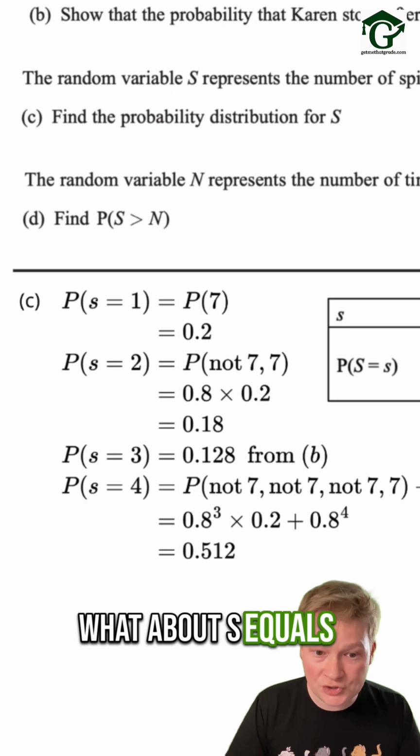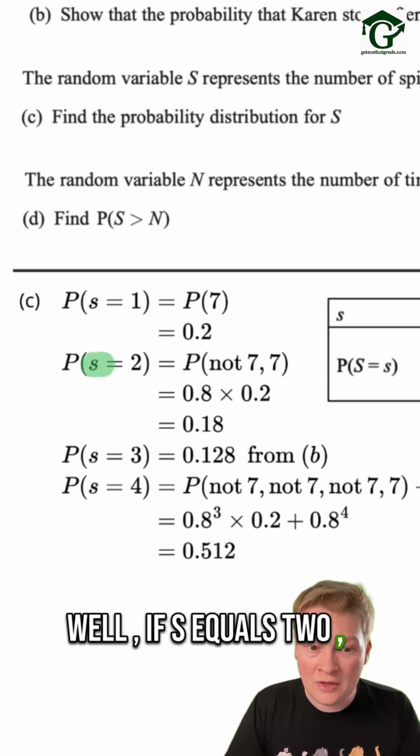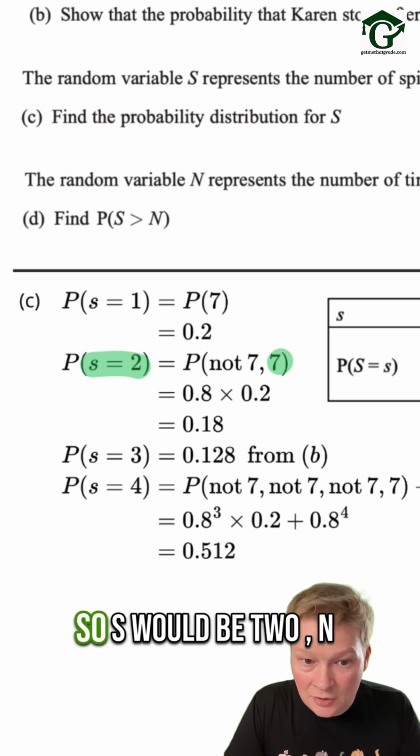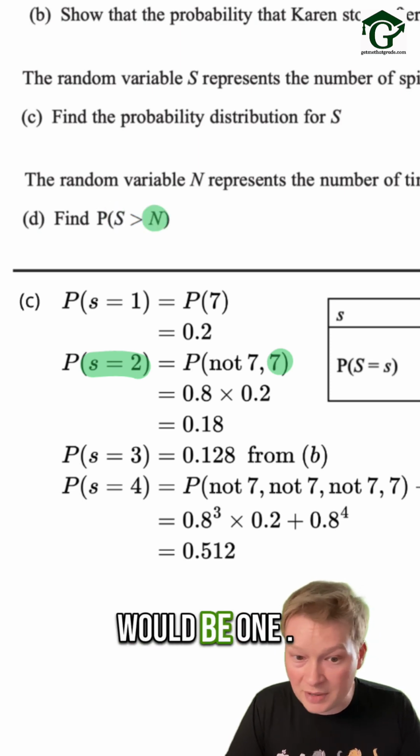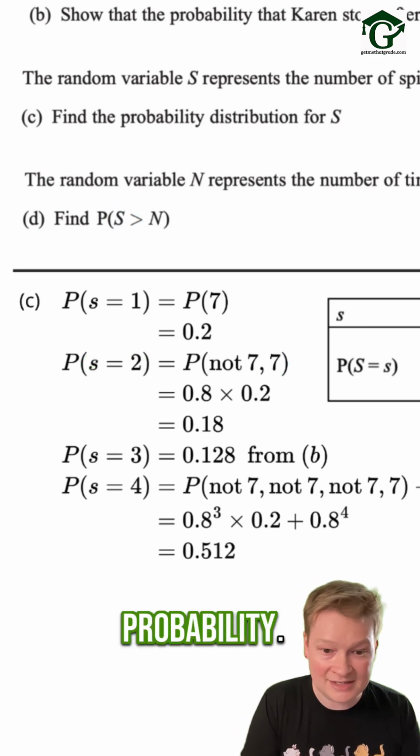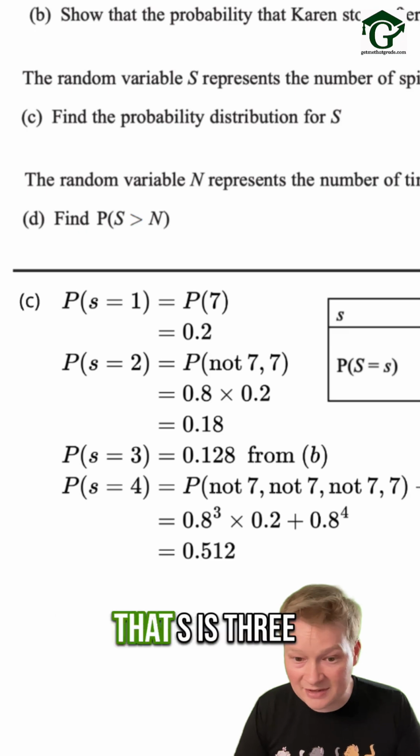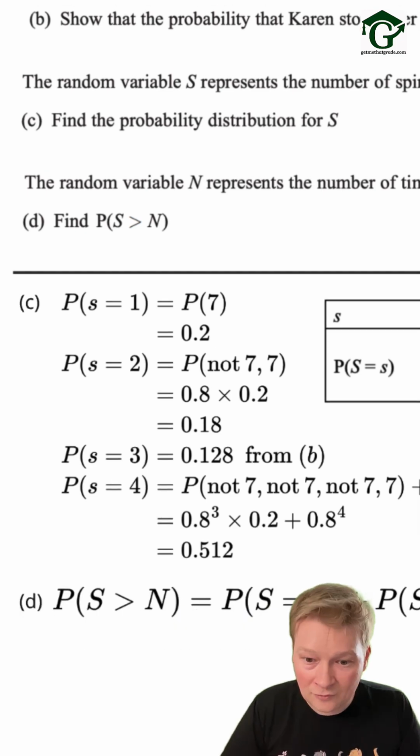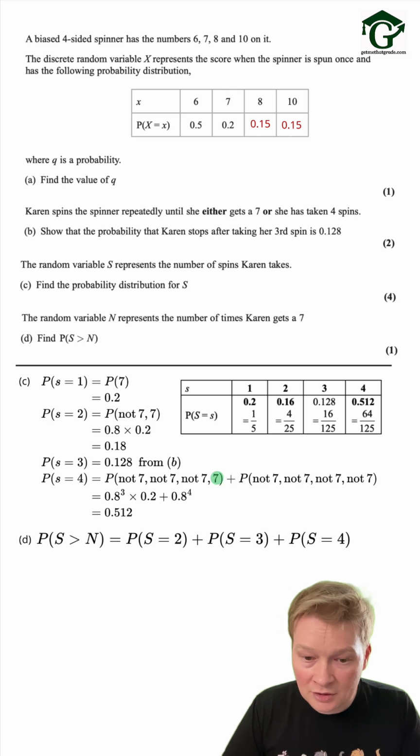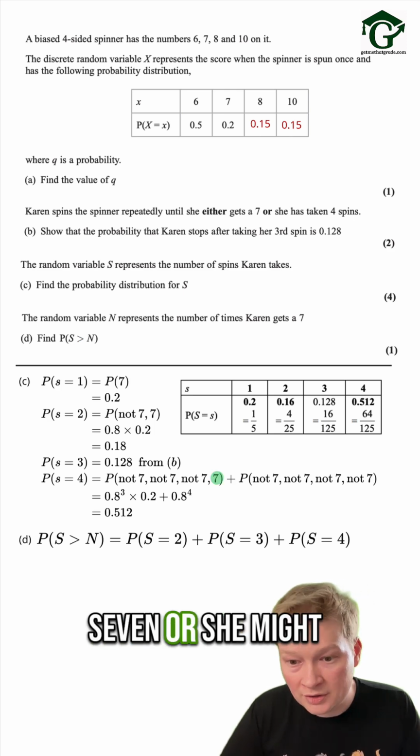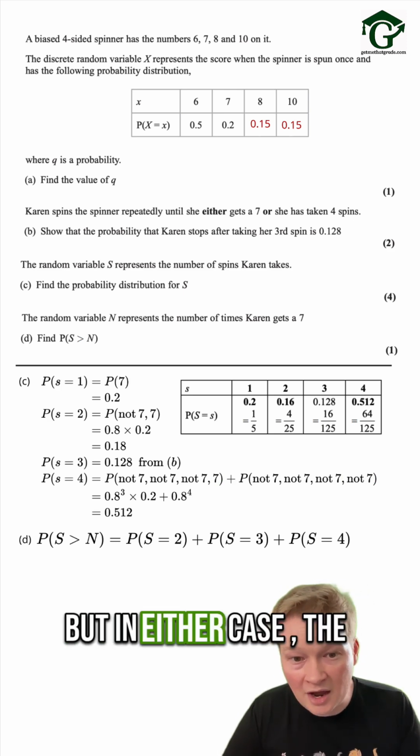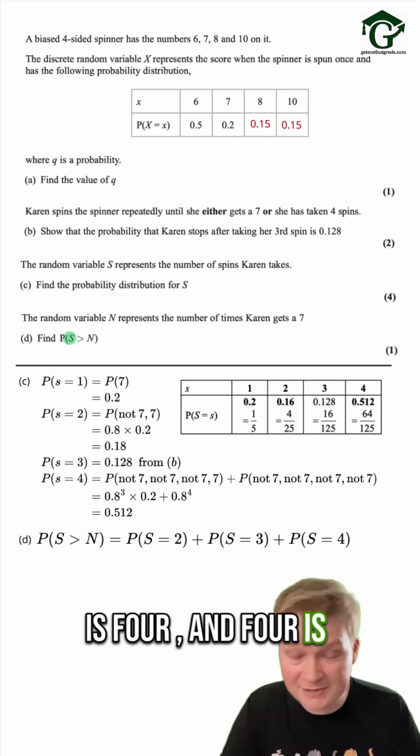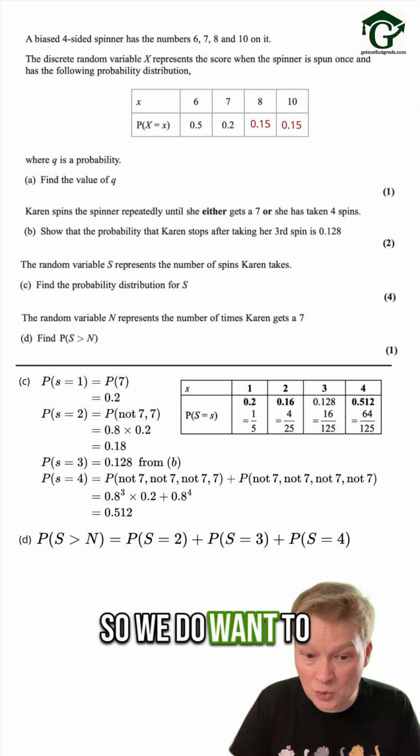What about s equals 2? Well, if s equals 2, then she only gets 1 7, and that's on the second spin. So s would be 2, n would be 1. So we do want to include that probability. Similarly, we want to include the probability that s is 3 and s equals 4. Let me explain. For example, for s equals 4, she might have 1 7, or she might have no 7s. But in either case, the number of spins that she's taken is 4, and 4 is bigger than 1 and bigger than 0, so we do want to include that.